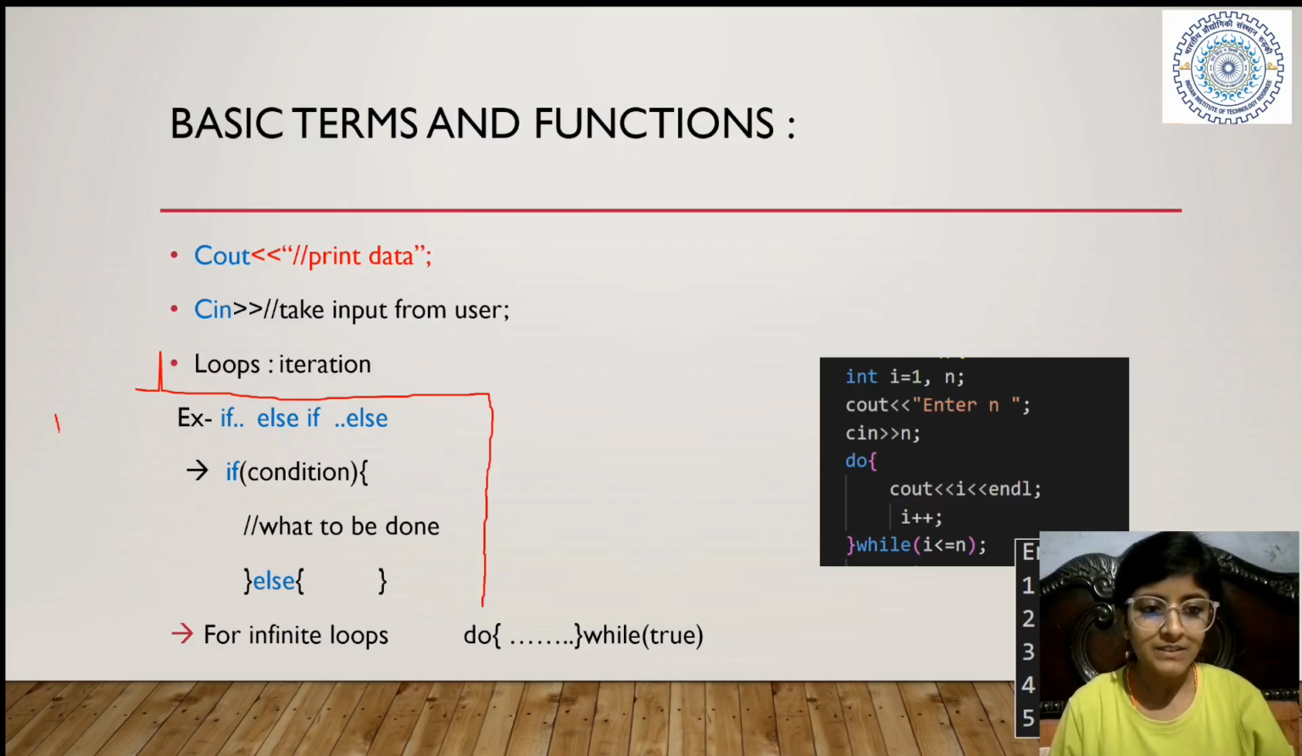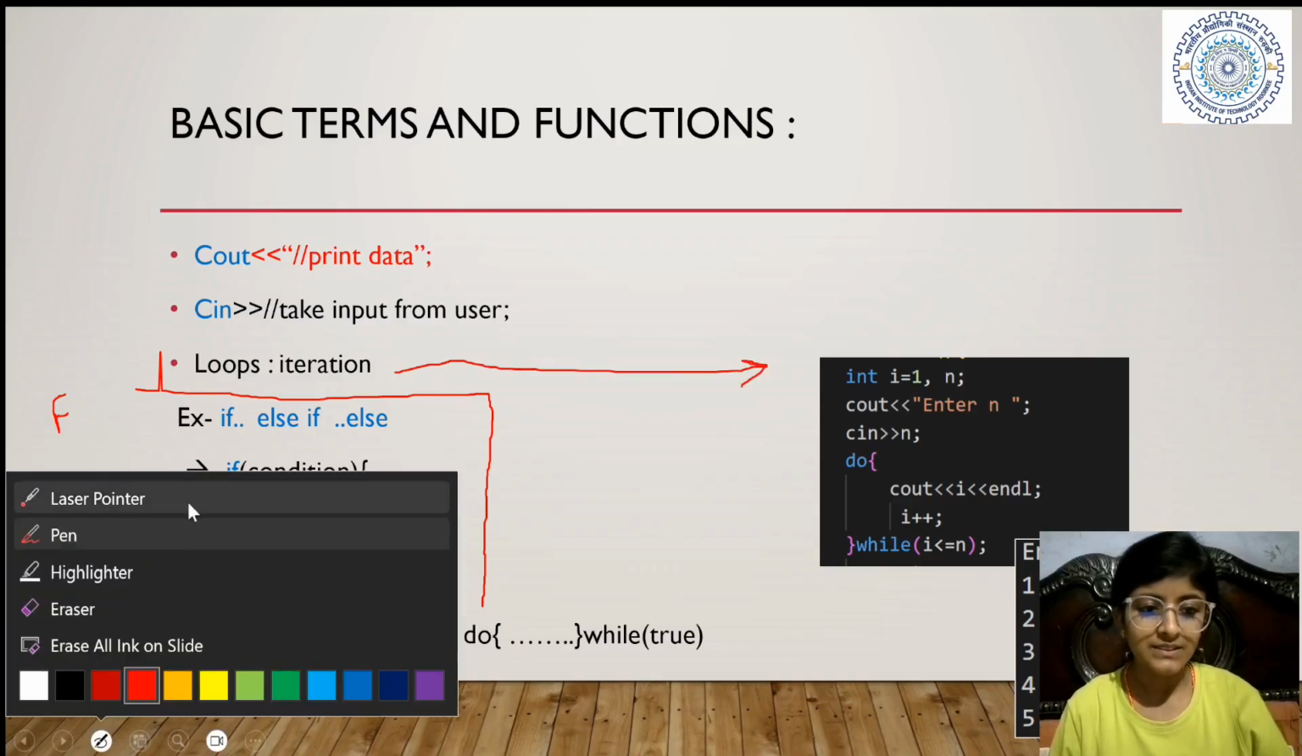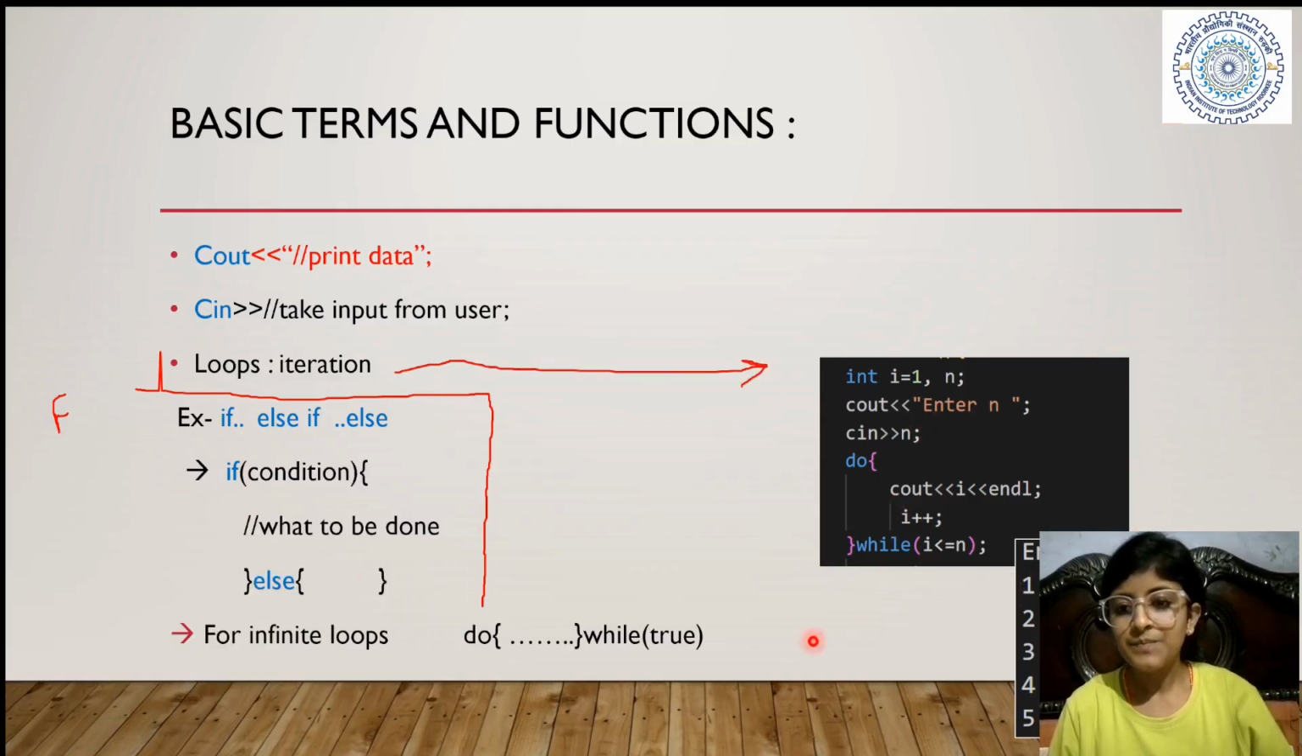This is our function, okay? And this is our loop. Okay, done. So this is our loop, okay? So we want to do this repeatedly, till when? While i is less than n. So what is n? n is basically the number entered by the user.